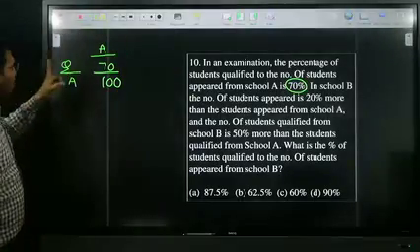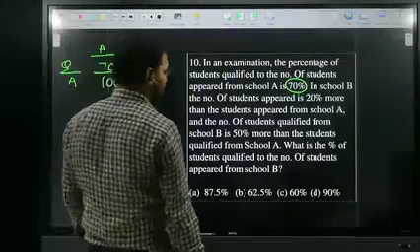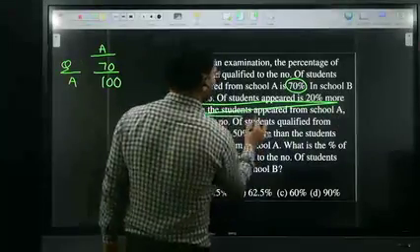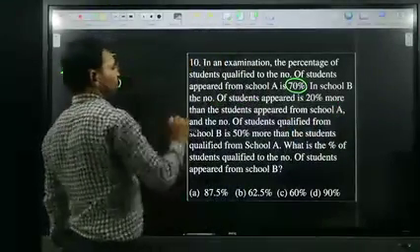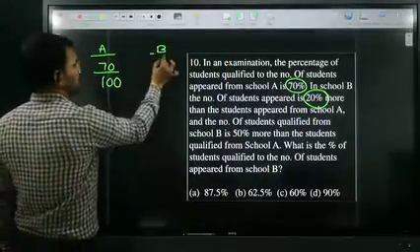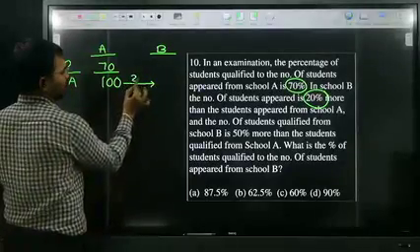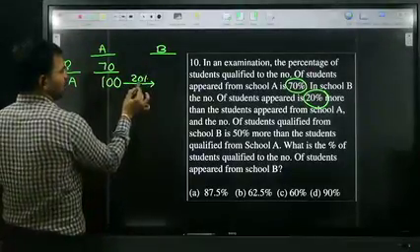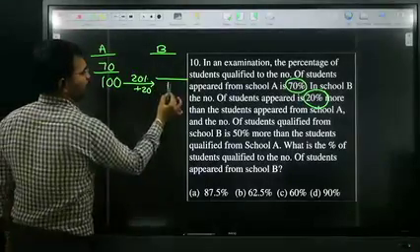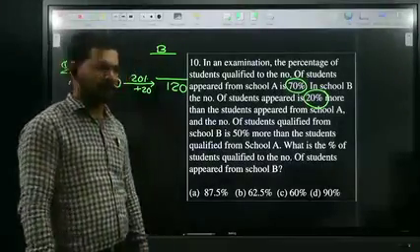Now coming to school B, the number of appeared students is 20% more than the students appeared in school A. Coming to school B, appeared students are 20% more. 20% more is nothing but 20% of 100, 20. Therefore, in school B, appeared students are 120.